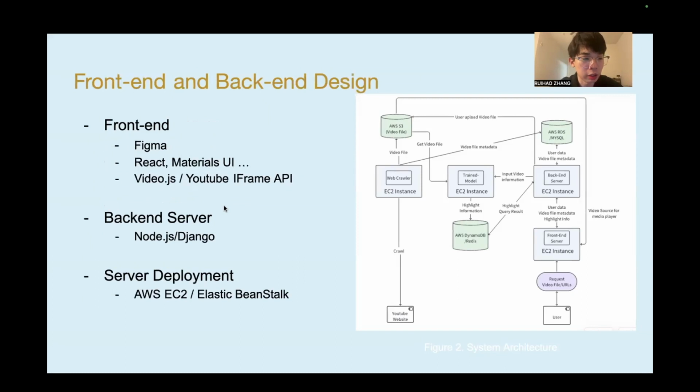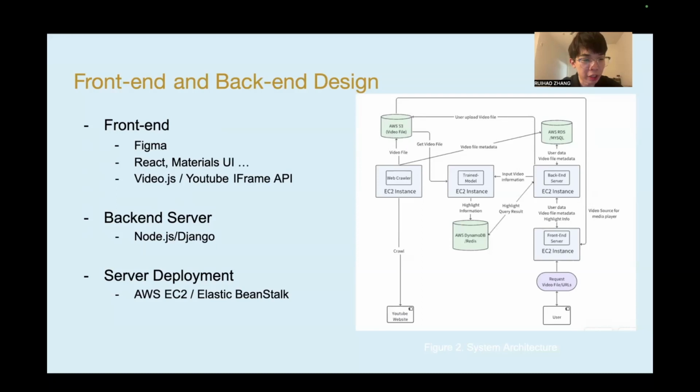And here's our front-end design. It will be designed with Figma, using React and related libraries like Material UI for responsive design. It will mainly consist of the 3 pages that we introduced before. And the playback page includes an embedded player, the video highlight information display, and timestamp jumping. It also includes some UI element designs, like a unique icon for videos in specific areas. And after implementing these core functions, we will implement the login interface and user features.